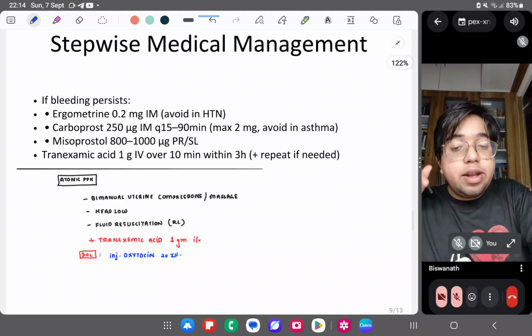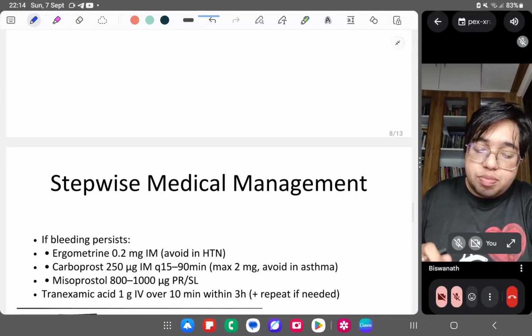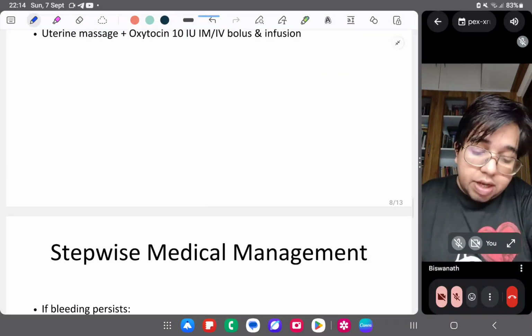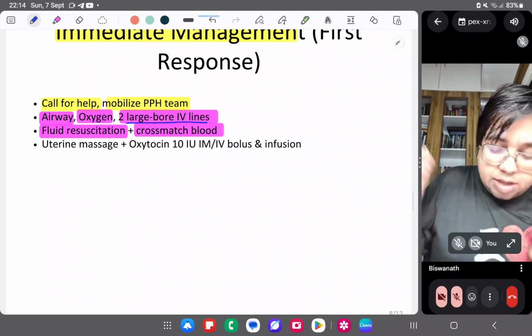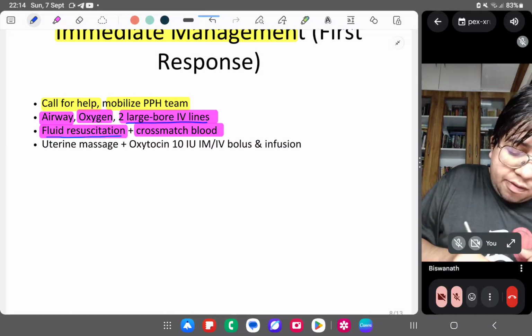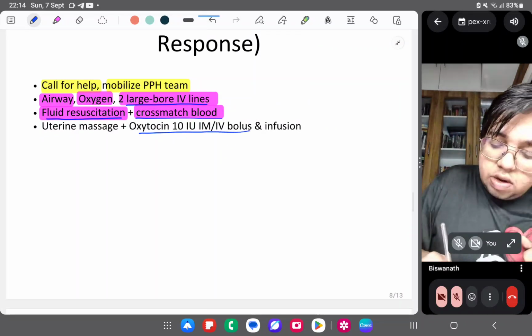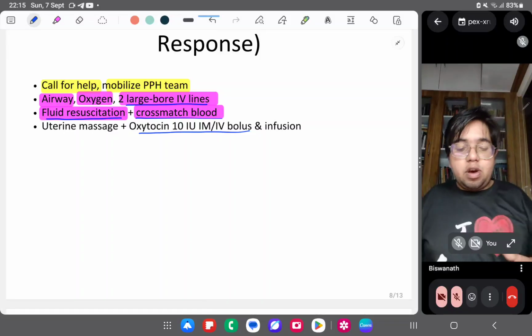I told you, right, that you have to keep ready the two large bore IV cannulas, not catheters, IV cannulas. So you have to administer two large bore IV lines. Okay, fluid resuscitation and all of this. Oxytocin is given IM, IV bolus, or infusion.